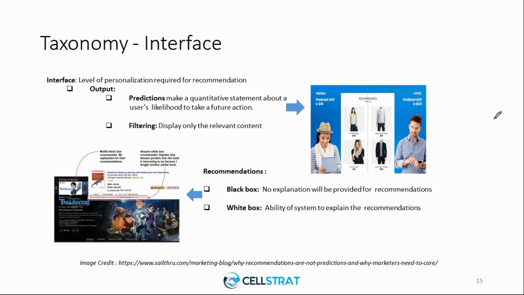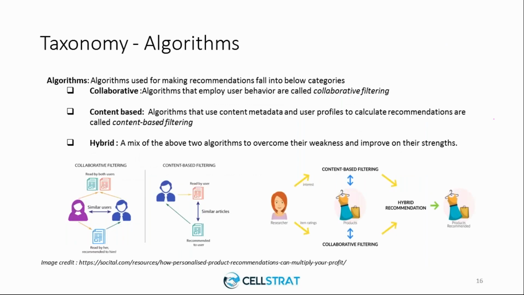In the next section, we are going to talk about the kind of algorithms that are used to design the recommendations. There are different algorithms available in the market to make fine recommendations, but primarily they are categorized into three different types.